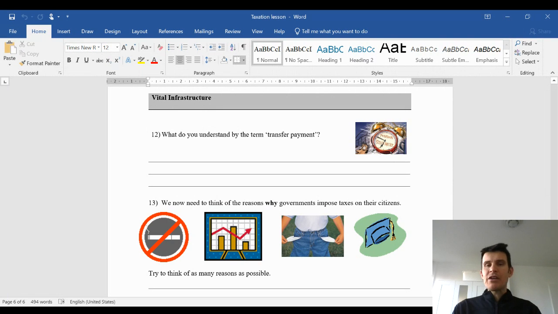Secondly, macroeconomic policy. How is taxation used as part of macroeconomic policy and for what purpose? Thirdly, how can the taxation system be used to redistribute income? And finally, why is tax necessary in terms of public services?